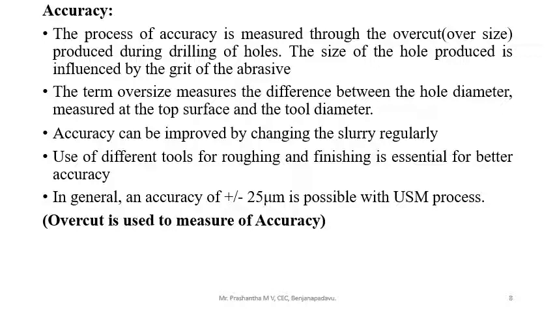In general, an accuracy of plus or minus 25 micrometers is possible with the ultrasonic machining process. Use of different tools for roughing and finishing is essential for better accuracy. Accuracy can be improved by changing the slurry regularly. This is a brief note on accuracy.